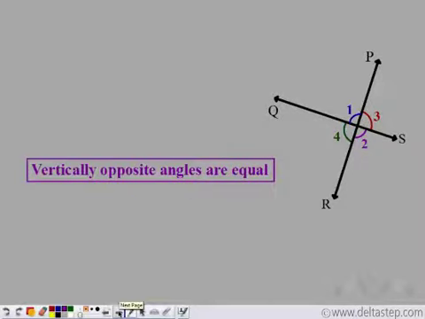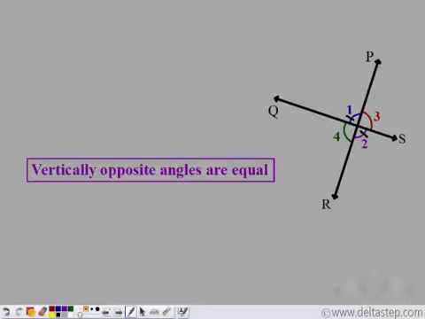How do we denote equal angles? That is, how do we mark out equal angles in a figure? Let us see. Say we have to mark out that angle 1 is equal to angle 2. So make a small line on this angle 1 and a similar line on angle 2. This indicates that angle 1 is equal to angle 2.